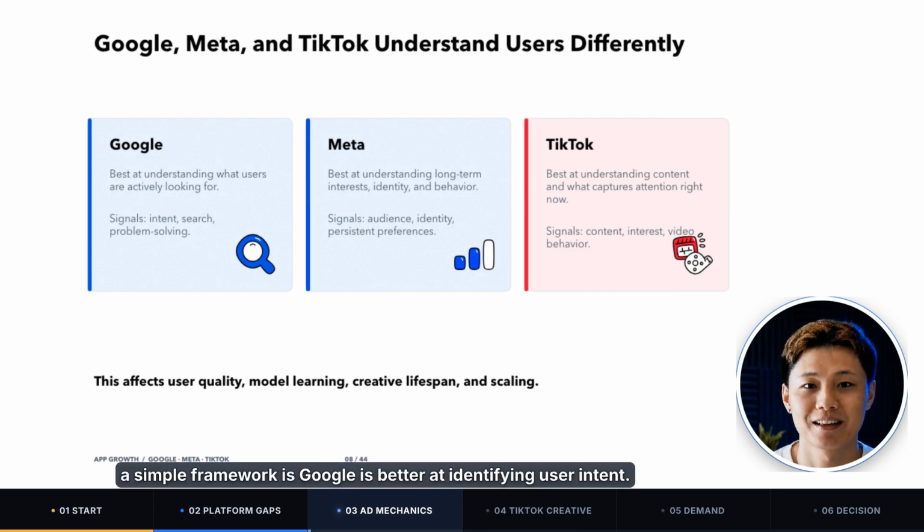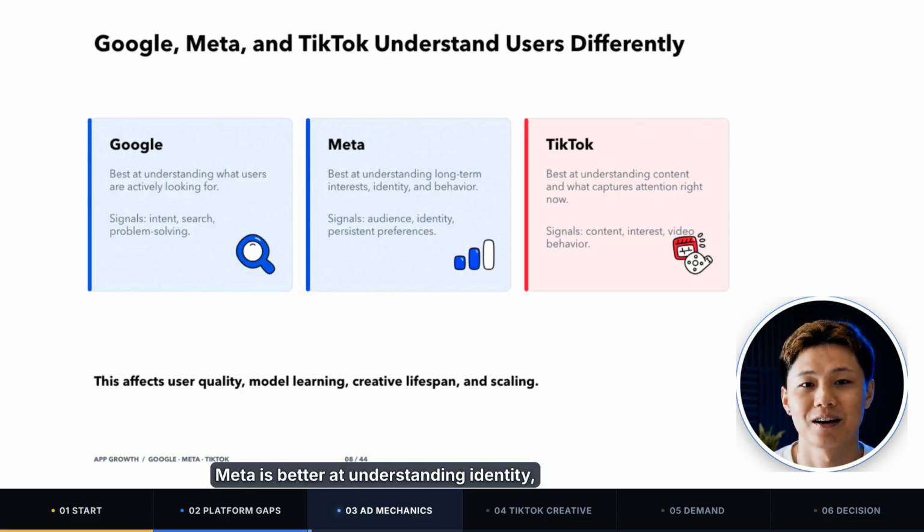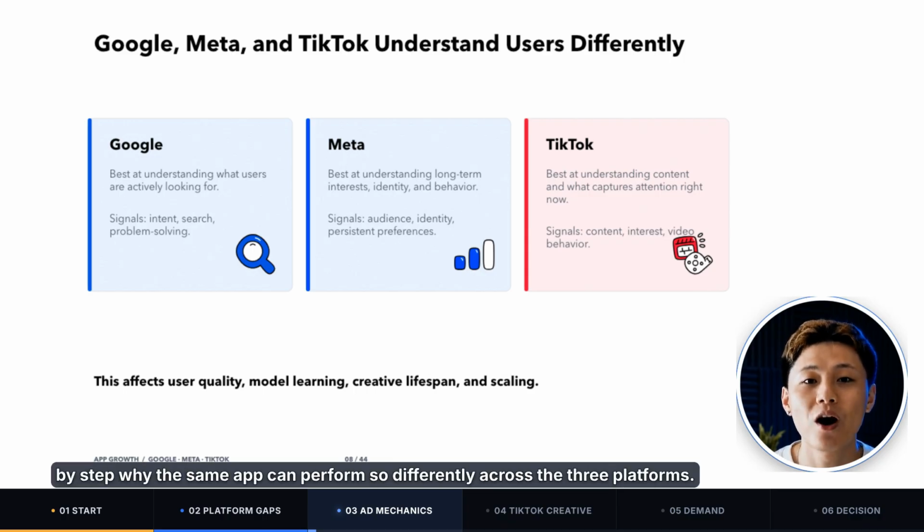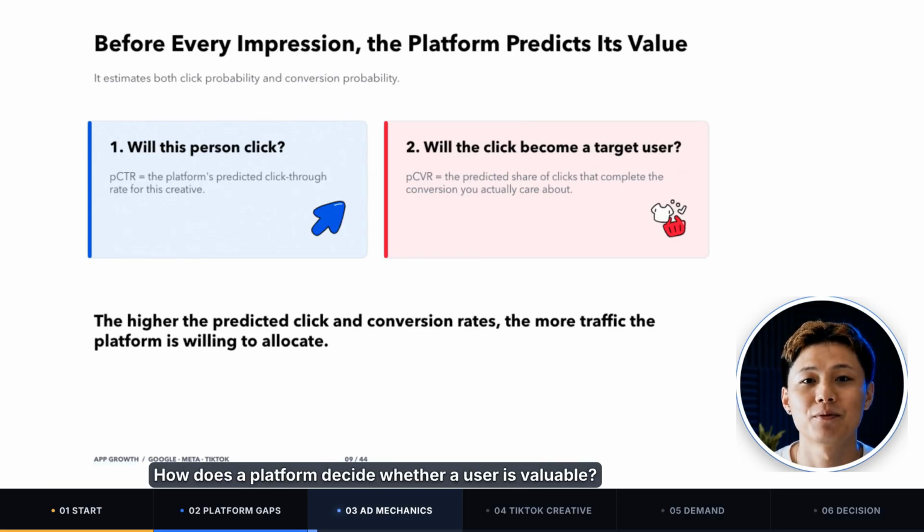A simple framework is Google is better at identifying user intent. Meta is better at understanding identity, interests, and long-term behavior. TikTok is better at understanding content and what a user is likely to react to right now. That difference affects user quality, how the model optimizes, creative lifespan, the way you scale, and even how ads are reviewed. So let's start with audience targeting and break down step by step why the same app can perform so differently across the 3 platforms. How does a platform decide whether a user is valuable?